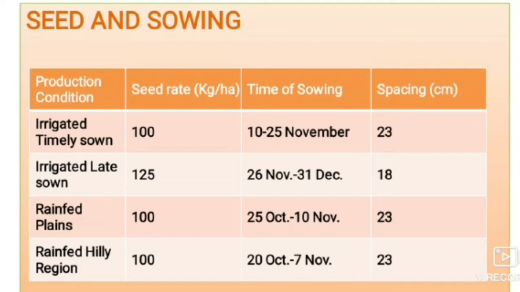If it is irrigated late sown variety, it requires 120 to 125 kg per hectare of seeds and time of sowing is 26th November to 31st December. Spacing required is 18 centimeters. If it is rain-fed plains, the seed rate required is 100 kg per hectare and time of sowing is about 25th October to 10th November and spacing required is 23 centimeters.